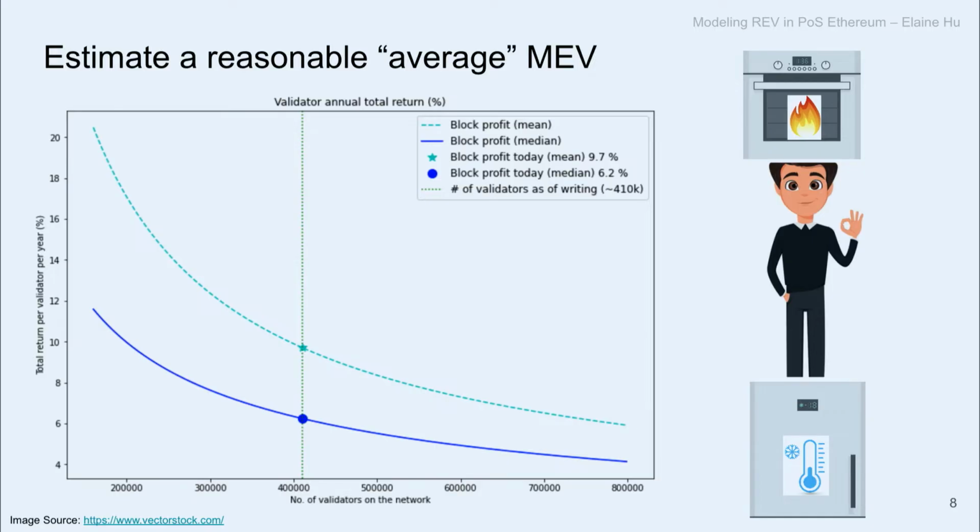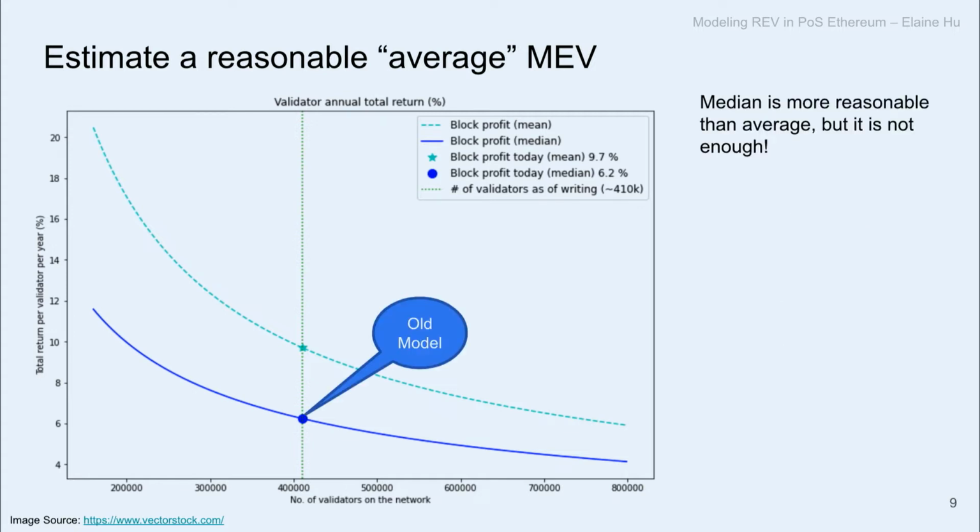So here is a chart showing the total validator return given different numbers of validators on the network. And we're using two methods. One is the mean, the other one is the median. As you can see, at the current number of validators, using the mean, we can reach 9.7%, but using the median, only 6.2%. So this is already a significant difference of 3.5%.